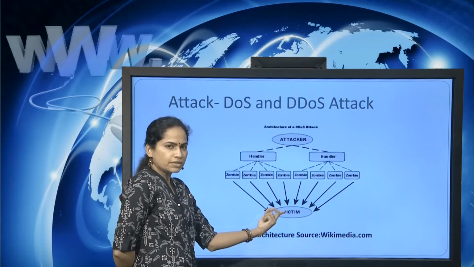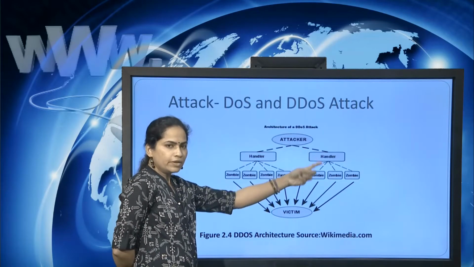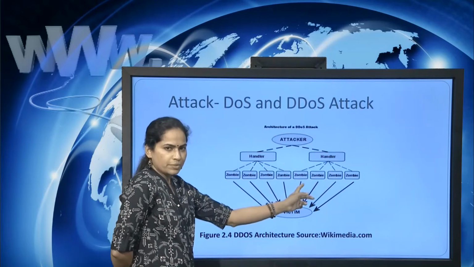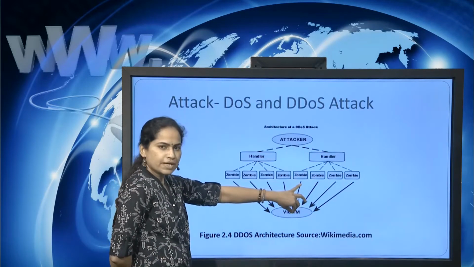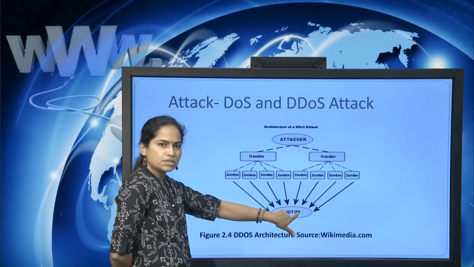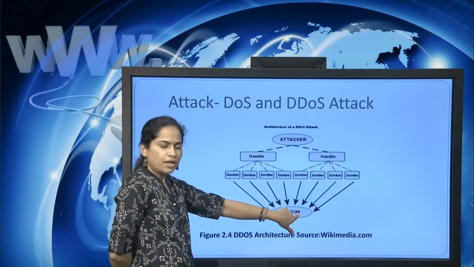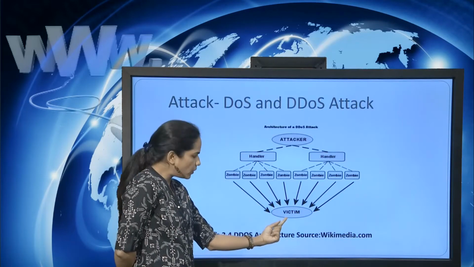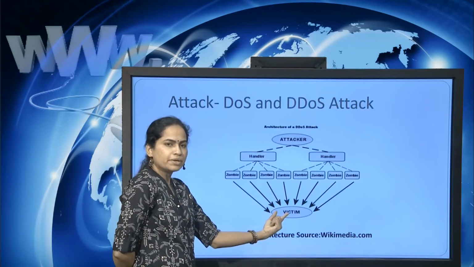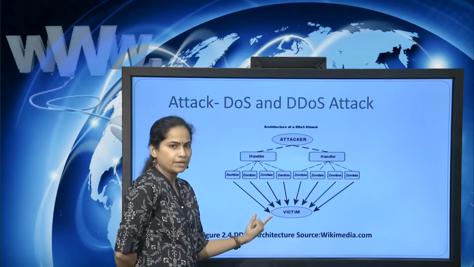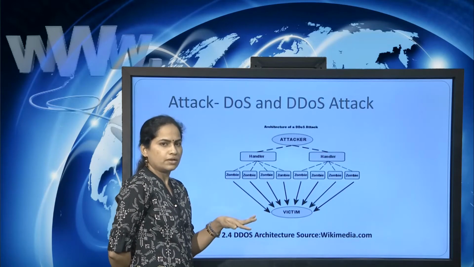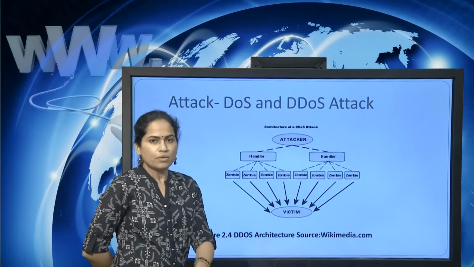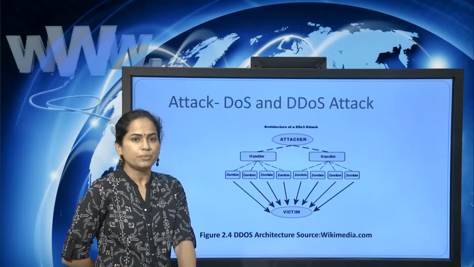So the two handlers send a number of zombies. Here you can see we have a number of zombies. At the same time, they are sending zombies to this victim system, the target system. So automatically this system will not be able to handle such a load at a time, so it will slow down or crash completely. So this is what we have in denial of service and distributed denial of service attacks.